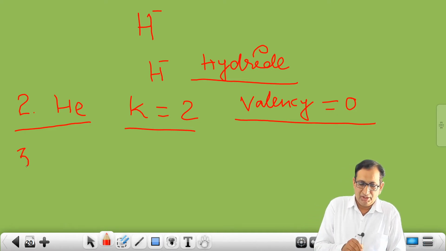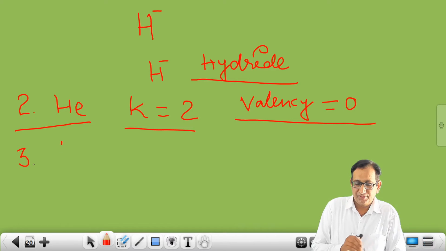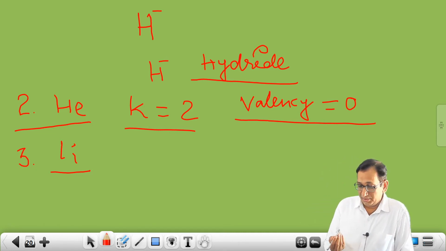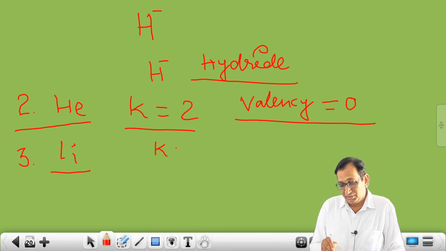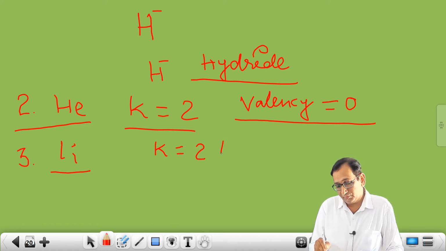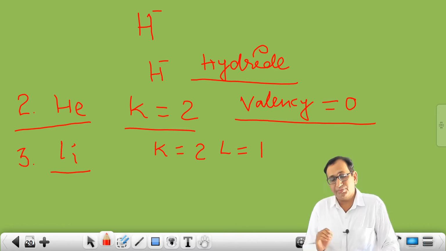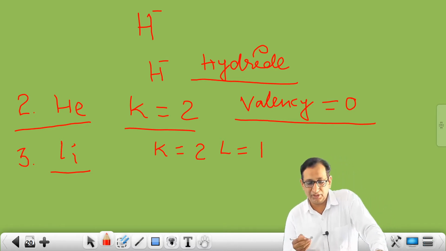Now atomic number 3, that is lithium. Lithium is a metal, you know this thing. And students, in the K shell 2 electrons, in L 1 electron. So L is the last orbit, it is the outermost shell.